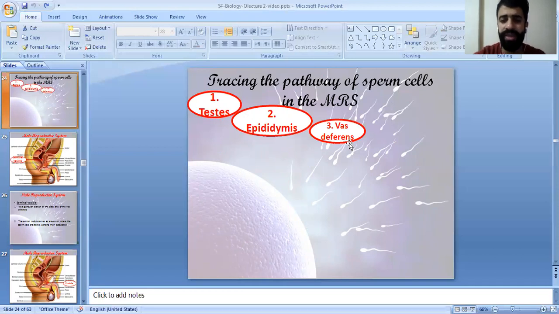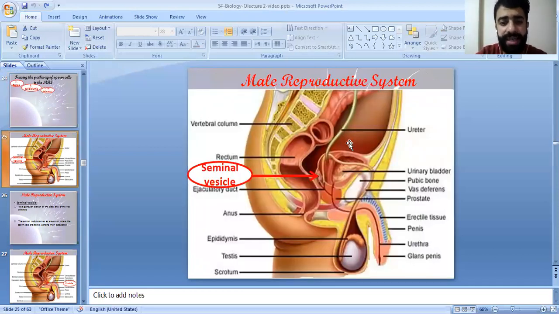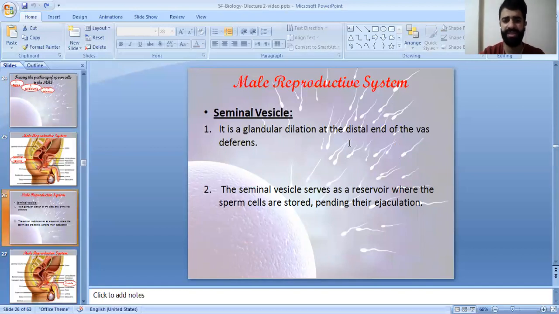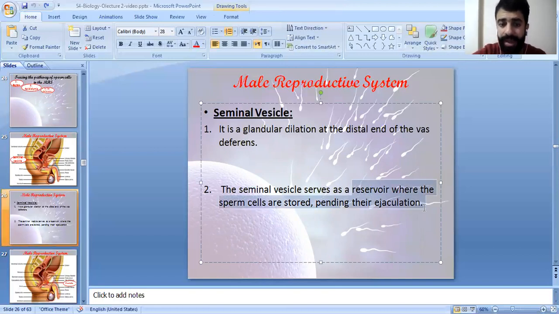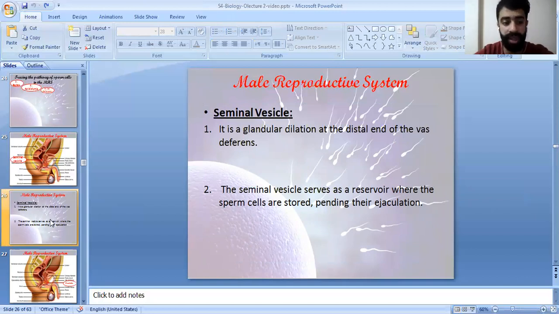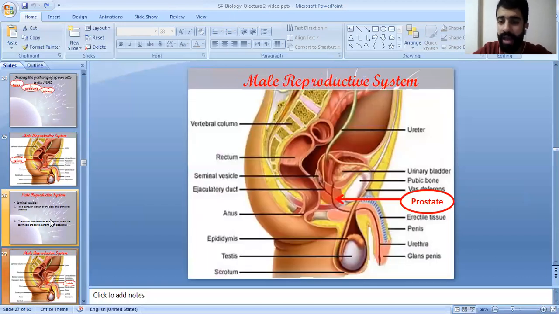Then they are collected by the vas deferens to move to the seminal vesicle. The seminal vesicle is a dilation at the distal end of the vas deferens. It serves as a reservoir where the sperms are collected and stored. So it's a reservoir where the sperms are stored pending their ejaculation, their release. So they wait there in the seminal vesicles before they are released. So till now, we have testes, epididymis, and vas deferens. We have to study all these notes about each part of them, seminal vesicles, and then we move to the